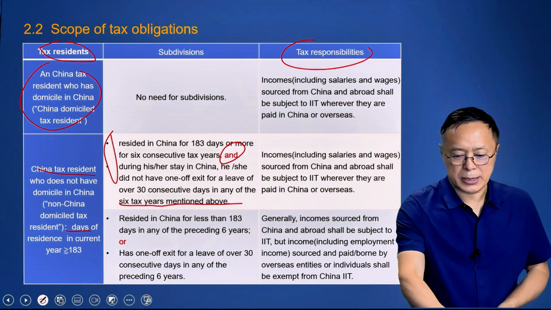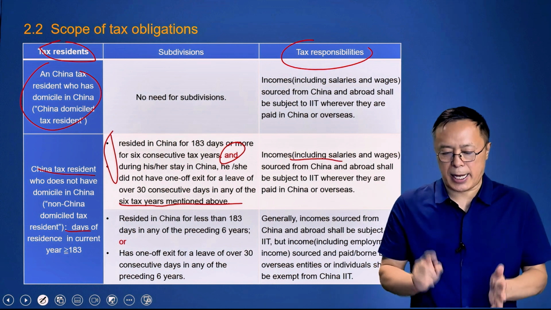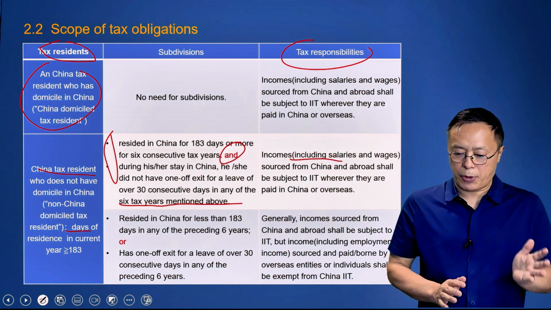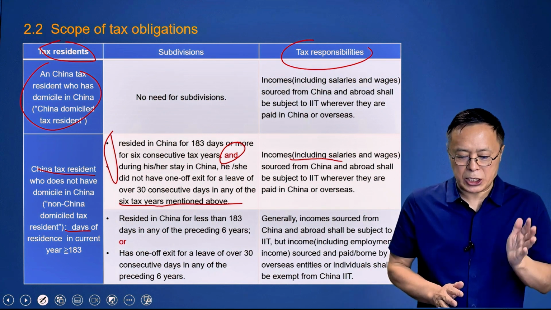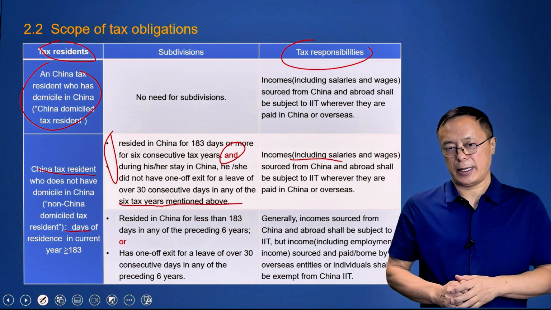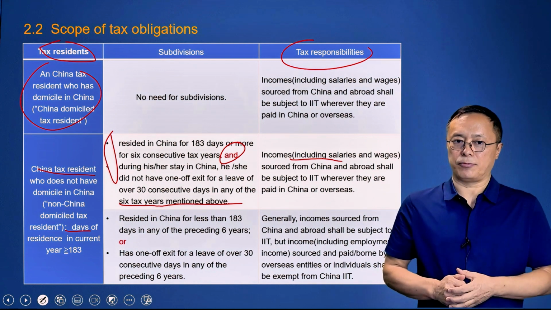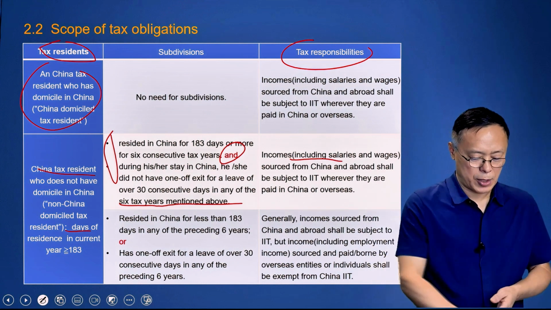For this group, the tax responsibilities are: incomes including salaries and wages sourced from China and abroad shall be subject to IIT wherever they are paid, in China or overseas. We can see this group is the same as the first scenario.